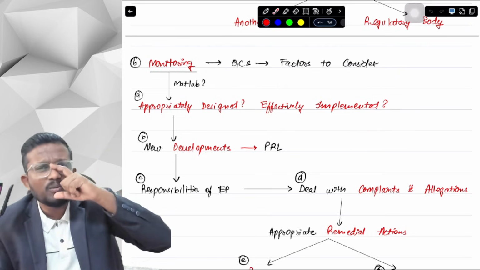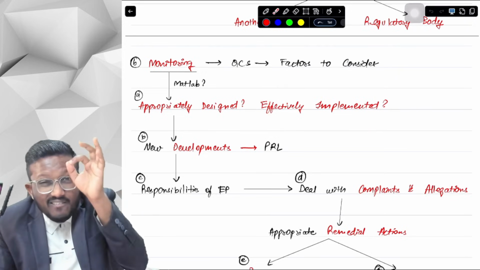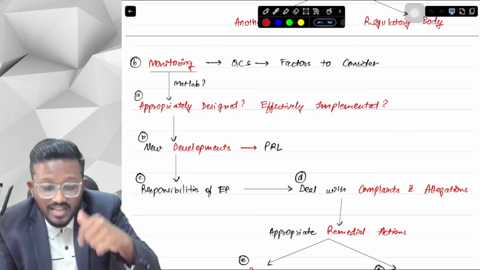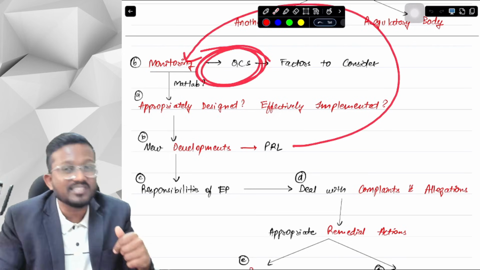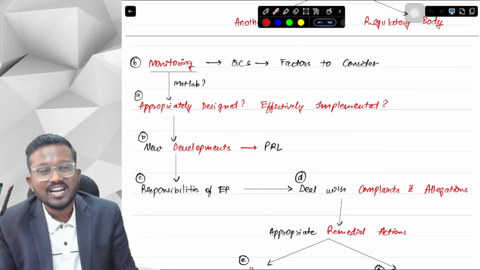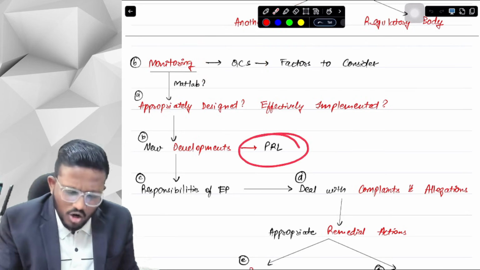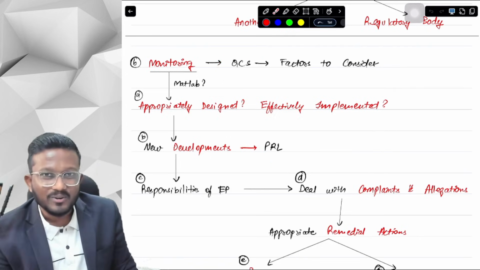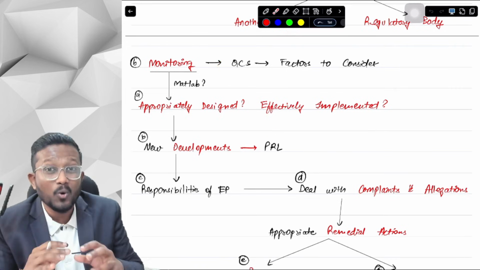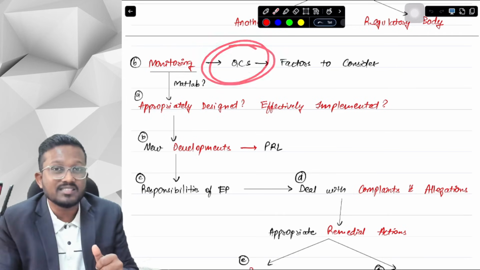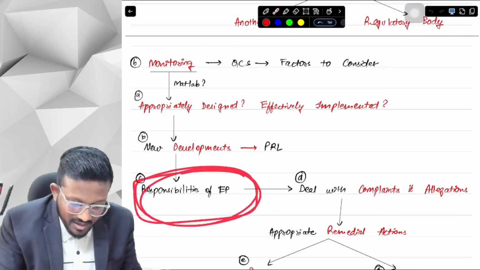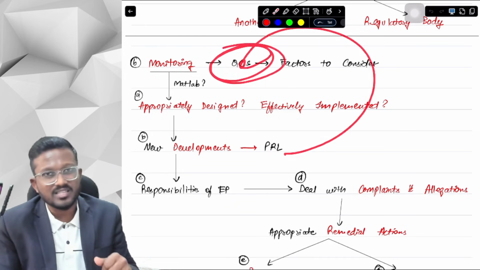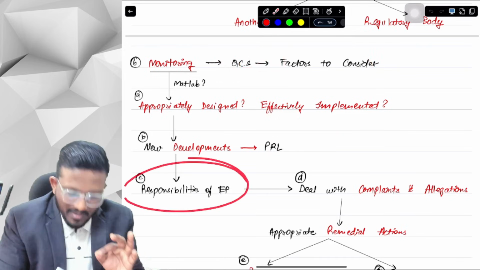The design should be appropriate, meaning what? Whenever there are changes or new developments in the PRL requirements, they are automatically updated in the quality control system. That's how it should be designed. Now, when there are any changes in the quality controls and PRL requirements, who has the responsibility of making changes in the quality control system? It is the responsibility of the engagement partner to update the quality control system as well.